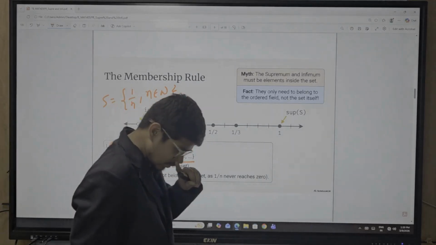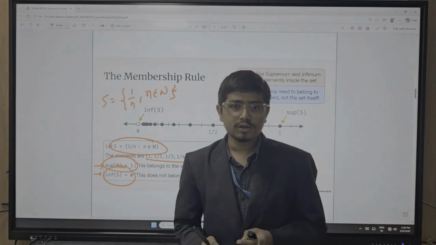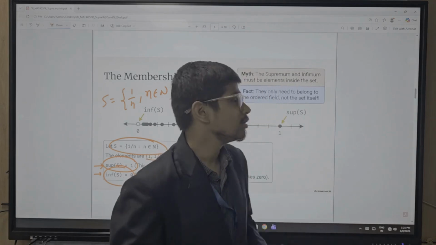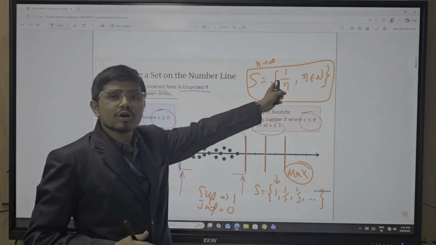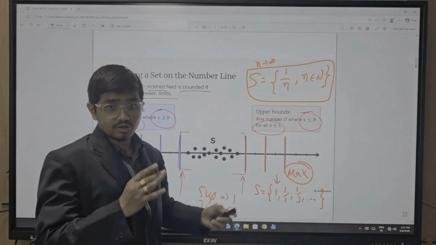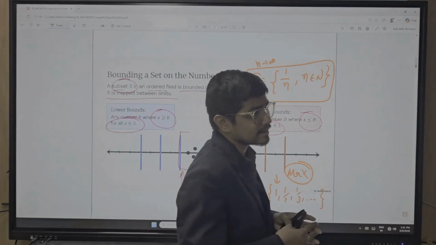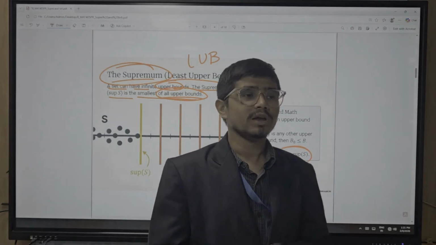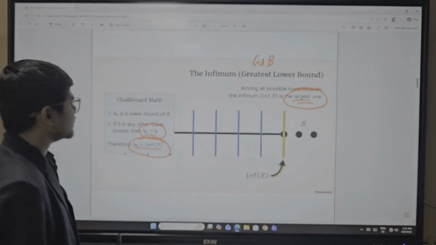My dear students, I repeat one thing: the supremum and infimum values may or may not be in the set. Here 0 is not in this set, but it is the infimum value of the respective set. It is not necessary that the infimum or supremum is always in the set.